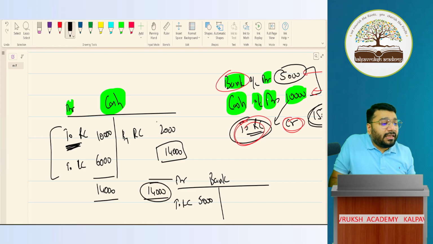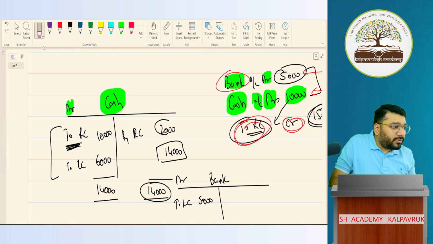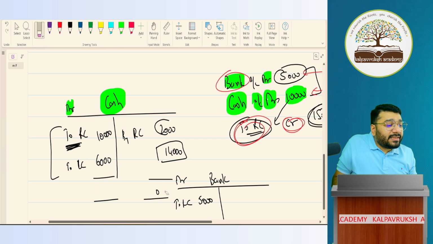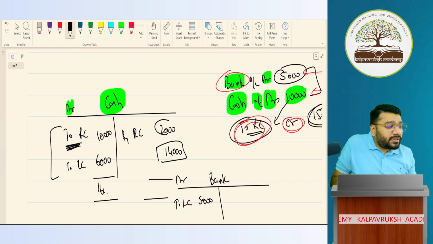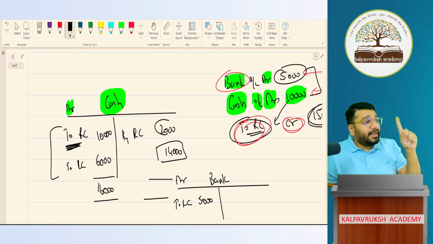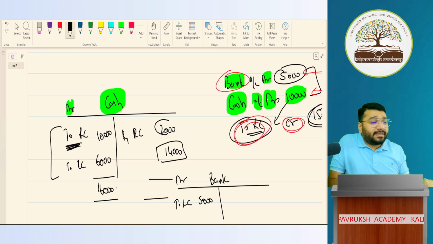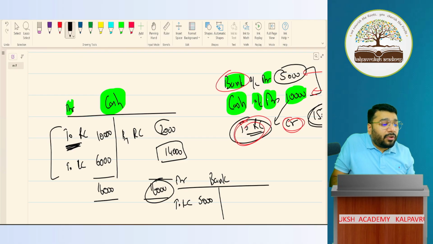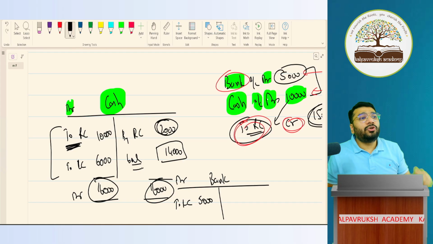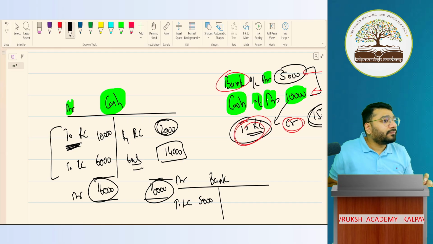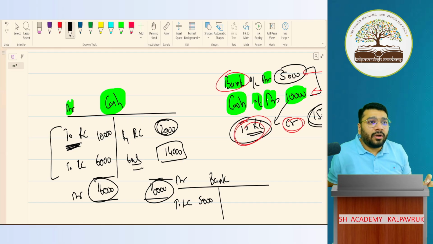The total of the debit side is how much? 16,000. Whichever side has the greatest total, that total will come on the opposite side also. So from this 16,000 on debit, if I minus the credit 2,000, the balance is how much? 14,000 rupees, which is in the cash account. Got it, not got it?